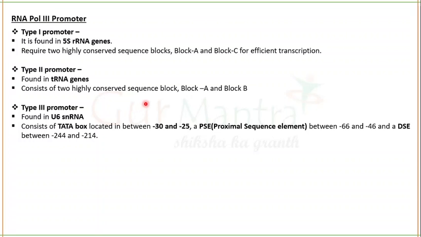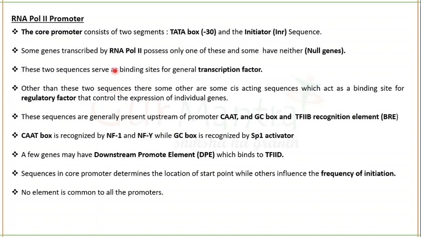Okay. So next is our RNA polymerase 2 promoter. RNA polymerase 2 is mainly responsible for the synthesis of mRNA. RNA polymerase 2 promoters are found in genes which encode for mRNA, small nuclear RNA, LINE, and microRNA.